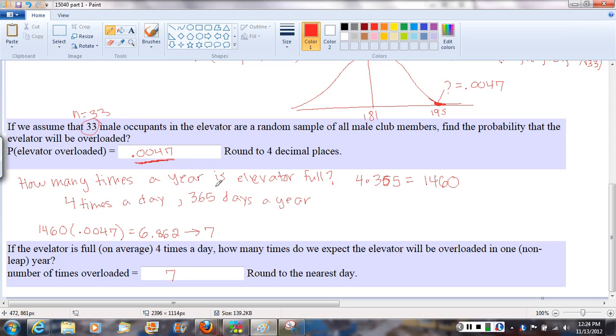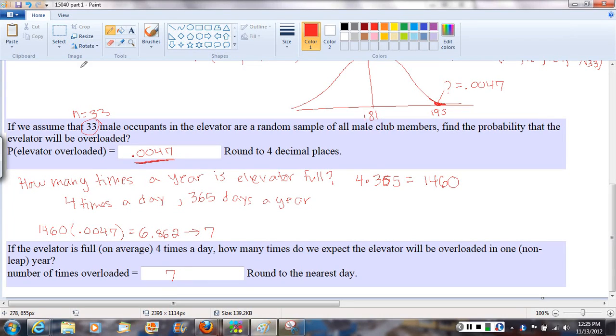So even though there's a very small chance it's overloaded any given time it's ridden in, if it's at capacity, it gets ridden at capacity so often in a year that we would still expect it to be overloaded 7 times a year, which is really not such great news for the elevator or the people in it, right? We don't ever want it to be overloaded.